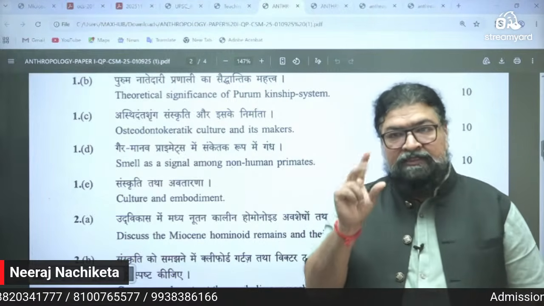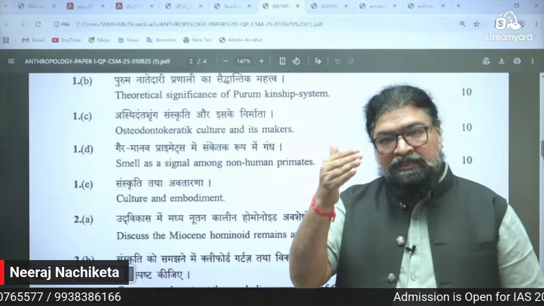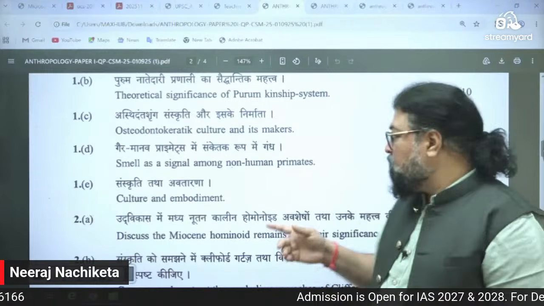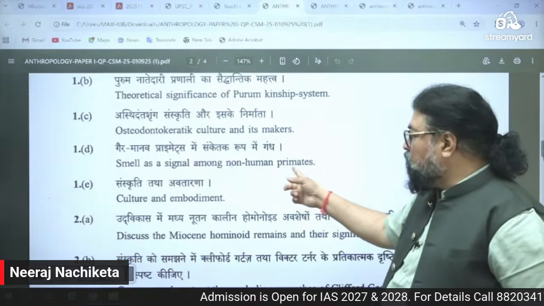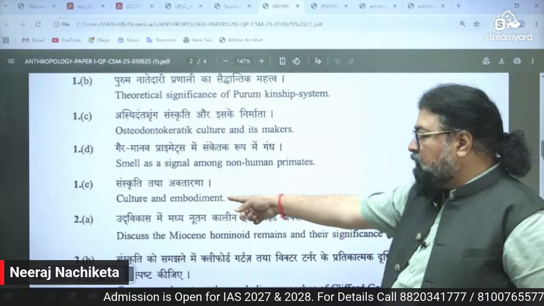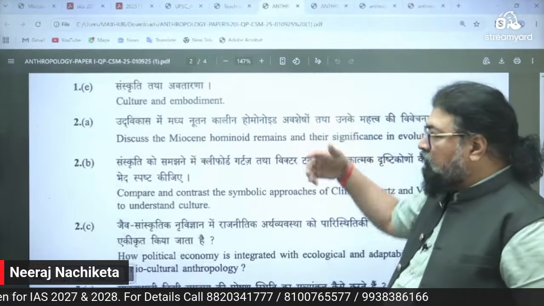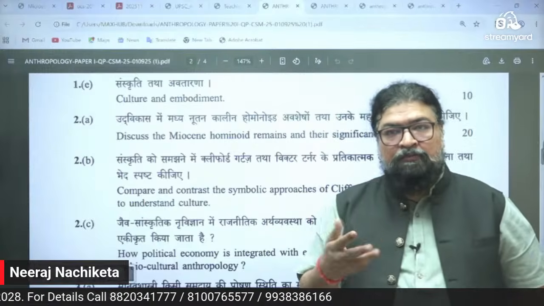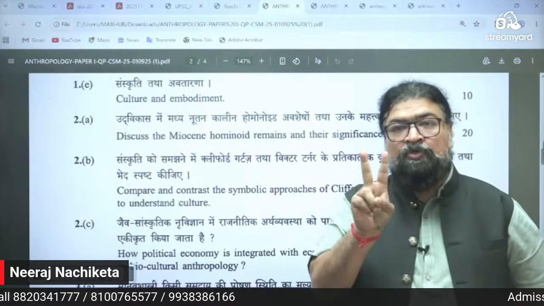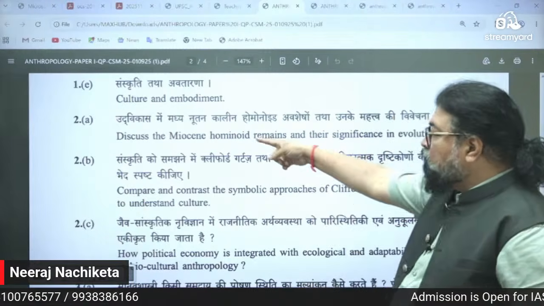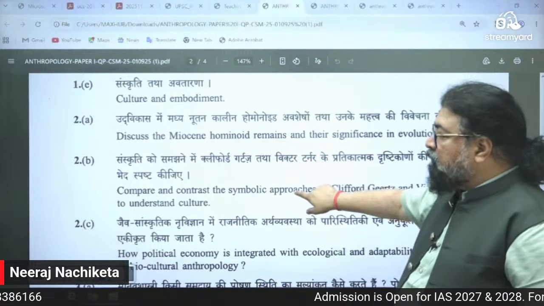In part or section A, the first question will be 10 marks, 5 questions, short answer. Smell as a signal among non-human primates. Then see 1E, culture and embodiment. Now look here. The rest, 3 questions, will again be 50 marks, but you have to attempt only 2 of them. So now question number 2. Now see, it is divided into 3 parts, 2A, B and C.